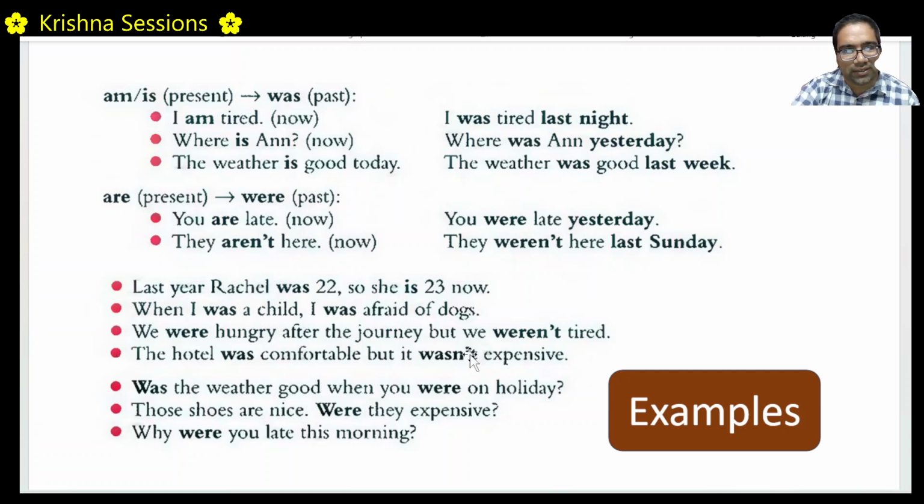Right? But it was not expensive. Again, this hotel we stayed some time back. We are not staying right now. That's why this is in simple past. Comfortable, but it was not expensive.